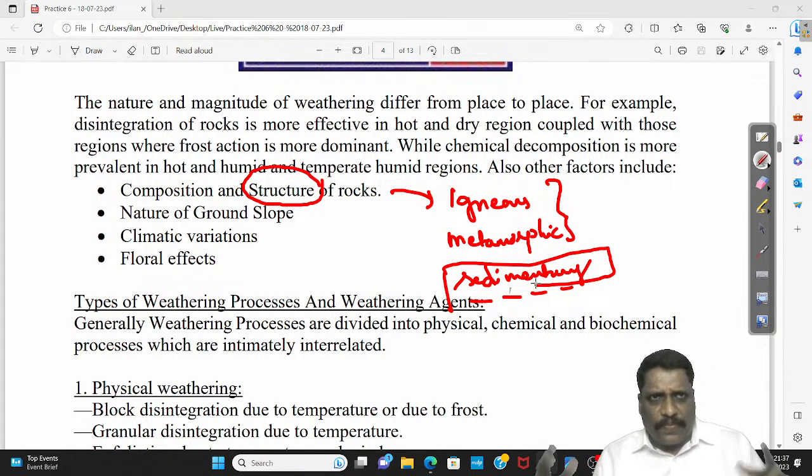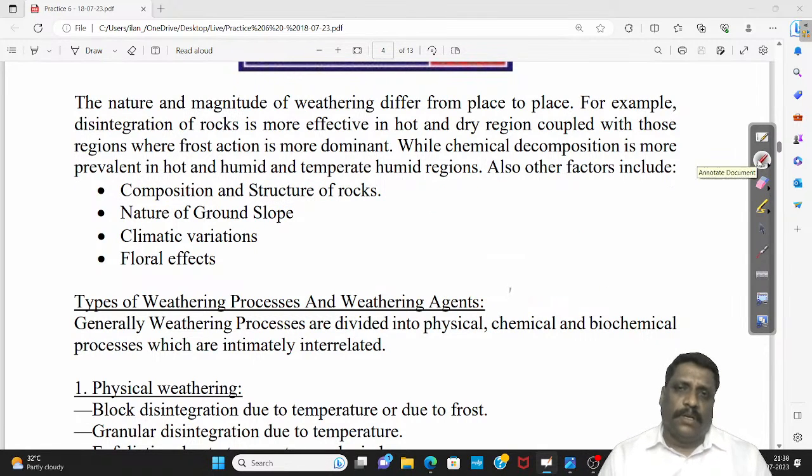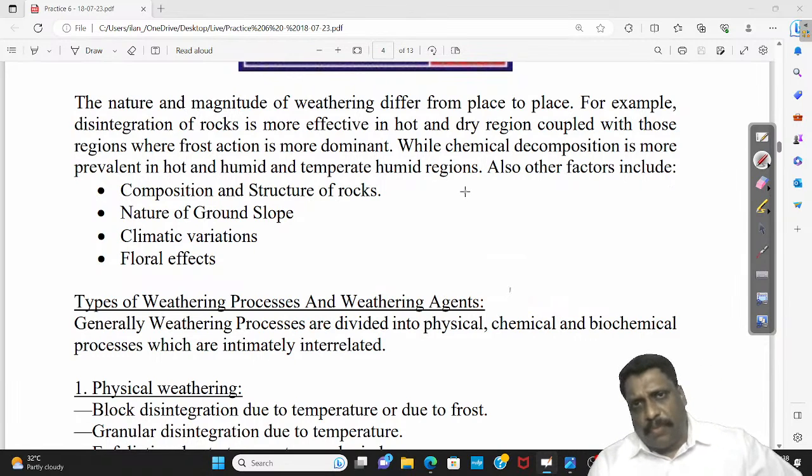You call them sedimentary rocks. They are not so tightly packed, or not so strong as igneous or metamorphic rock. Sedimentary rock can also become metamorphic rock. But igneous and metamorphic rocks are more resistant to erosion and to weathering. A practical example is the Himalayas. Landslides are very, very common in the Himalayas.